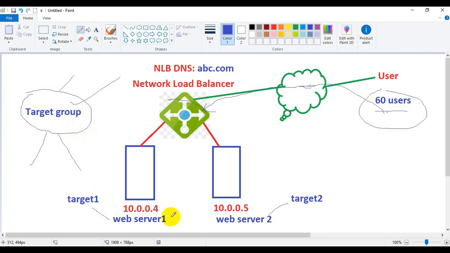Let's say we have web server 1 and web server 2. These are the two servers. If we add them inside the target group, then the load will be equally divided among web server 1 and web server 2.